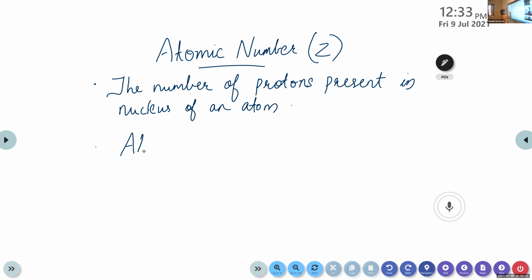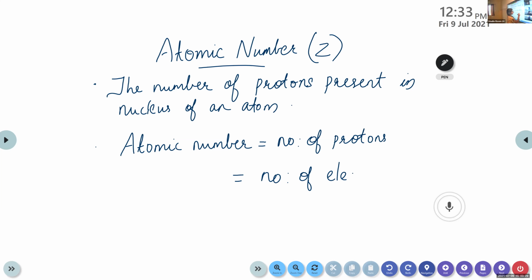And this atomic number is equal to the number of protons. That's again equal to the number of electrons. Okay. So the number of protons and the number of electrons are the same in an atom. Its atomic number is also the same. Atomic number is equal to the number of protons and the number of electrons, and it can be represented as Z.